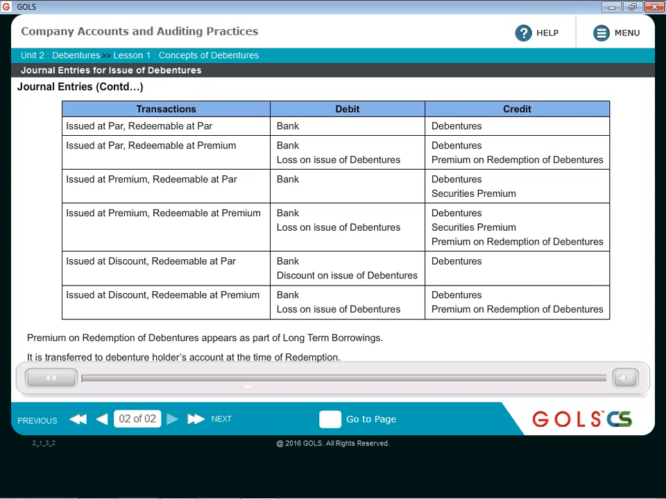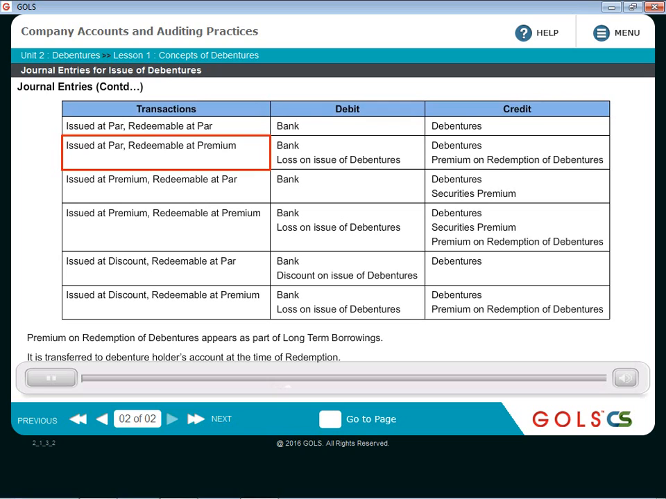Second combination, the debentures are issued at par and these are redeemable at premium. If these are redeemable at premium, then what you need to remember is that the premium payable on redemption has to be booked at the time of issue. Please remember, this premium is not paid at the time of issue. It will be paid at the time of redemption of debentures only. But the booking has to be done at the time of issue. The liability has to be created at the time of issue.